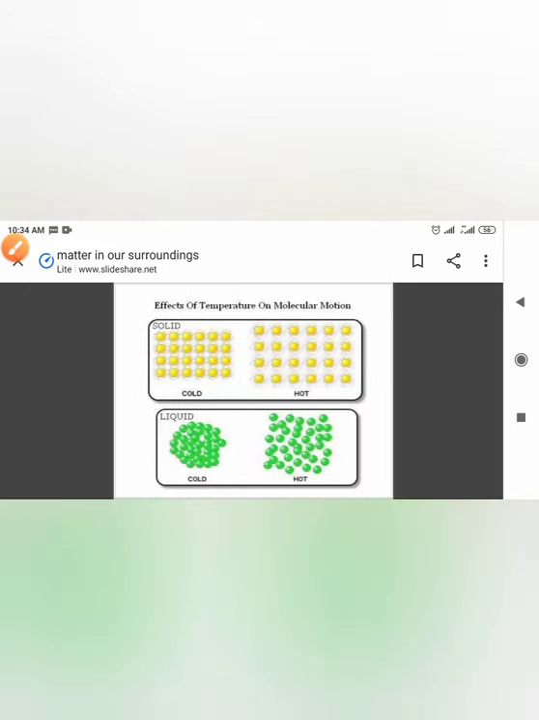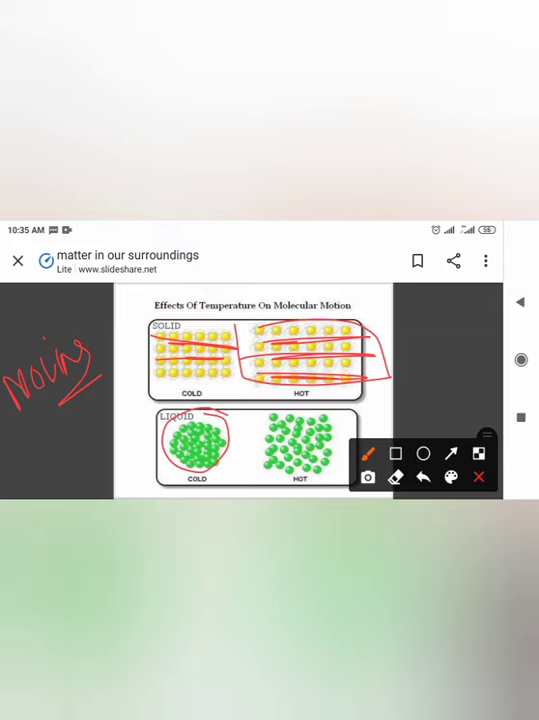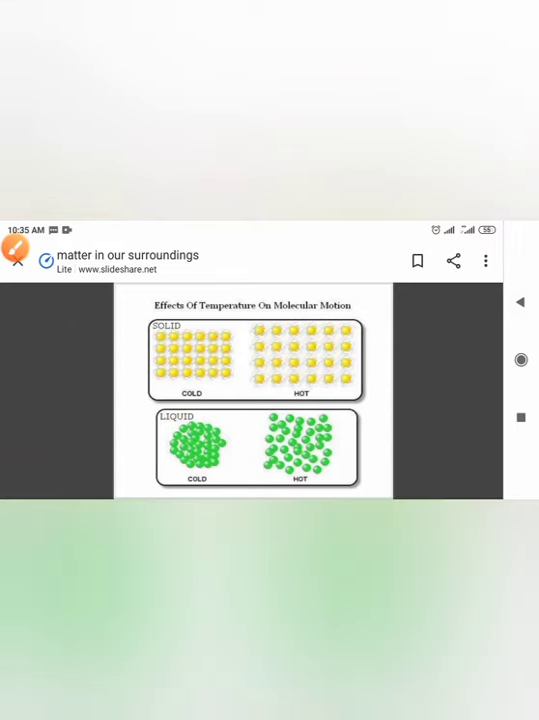Now, effects of temperature on molecular motion. Molecular motion basically means, as you must have heard, that particles of matter are constantly moving, right? They keep on moving. In solids, they are not able to move because they are tightly packed. And when they are heated up, they have a bit of space between them, which allows them to move. In a cold liquid, the spaces are there but the particles can't move very freely, but when it is heated up they can move a bit more freely, right?